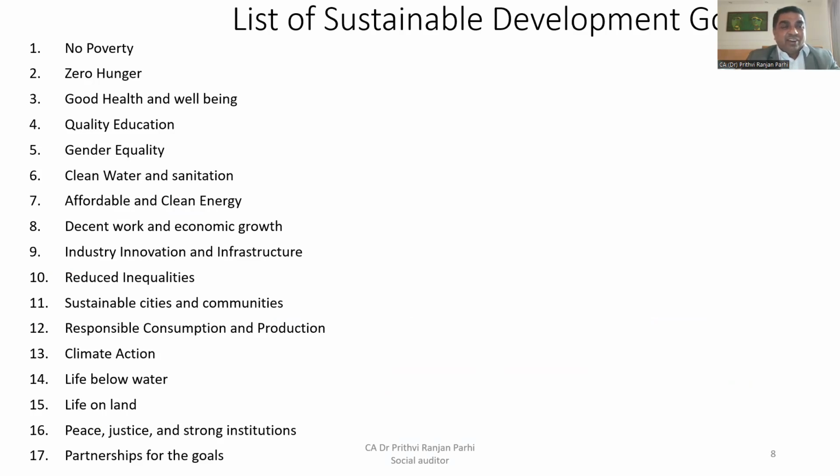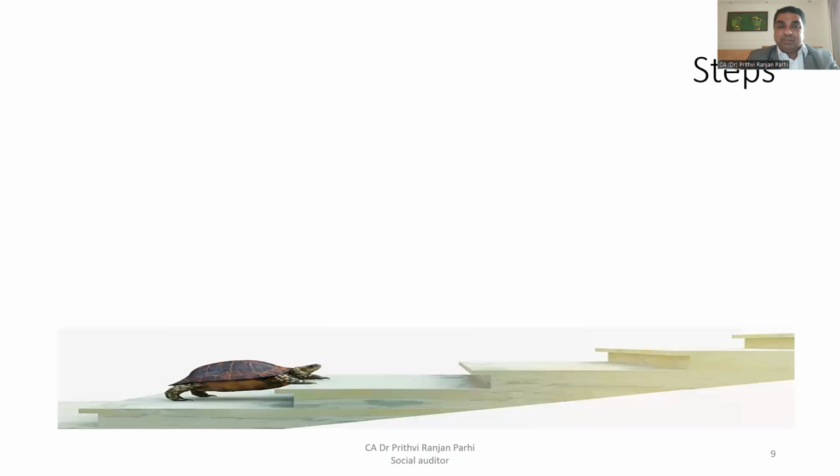On your screen, you can see the list of 17 SDGs, that is, Sustainable Development Goals. So if someone has working experience in these areas, that can be considered as experience in the development sector. Those people who have the required working experience in these areas can apply to become social auditors.